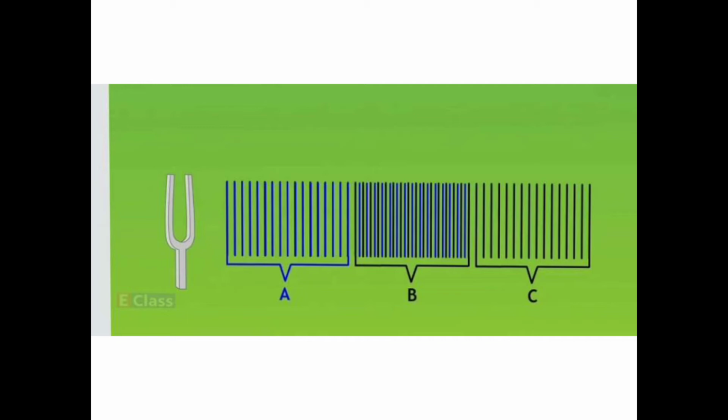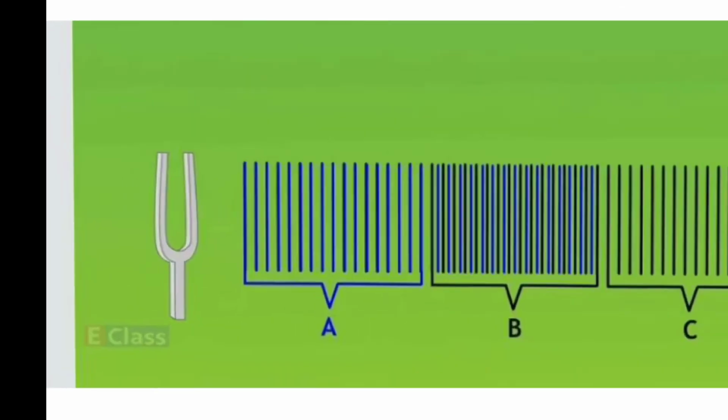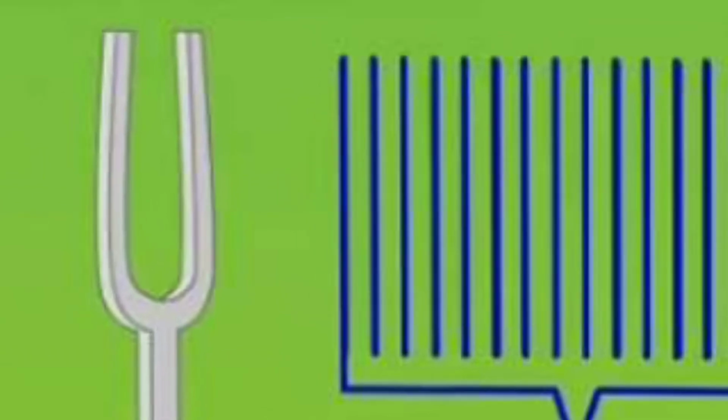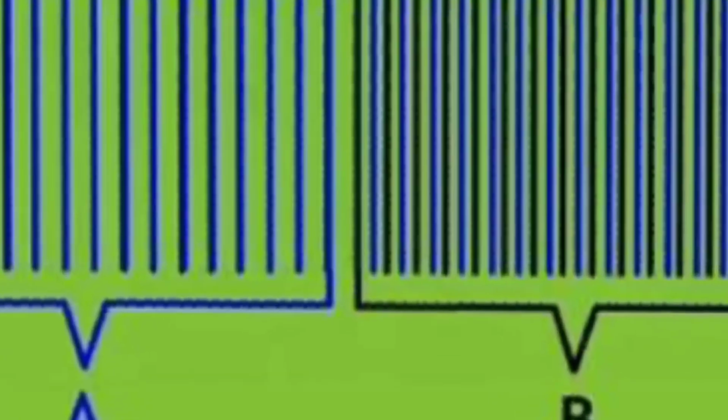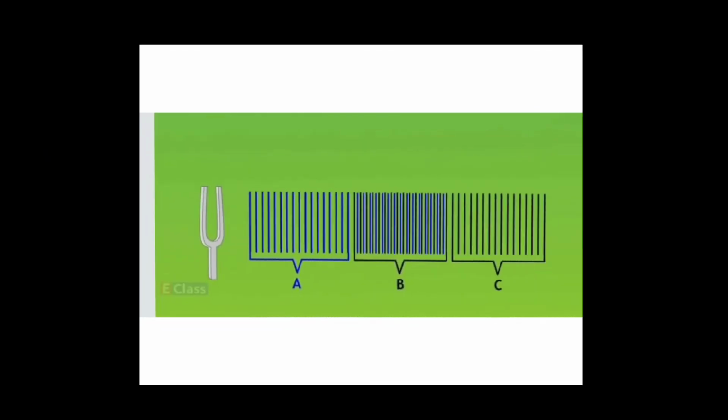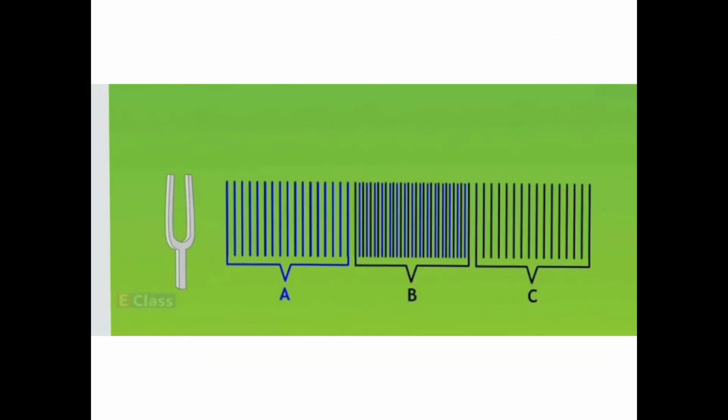The tuning fork will keep moving inward and outward. So sometimes it will be outside, sometimes inside. The prongs will go outward, inward, outward, inward. So here also it will become compression, rarefaction, like that. Continuously it will take place.